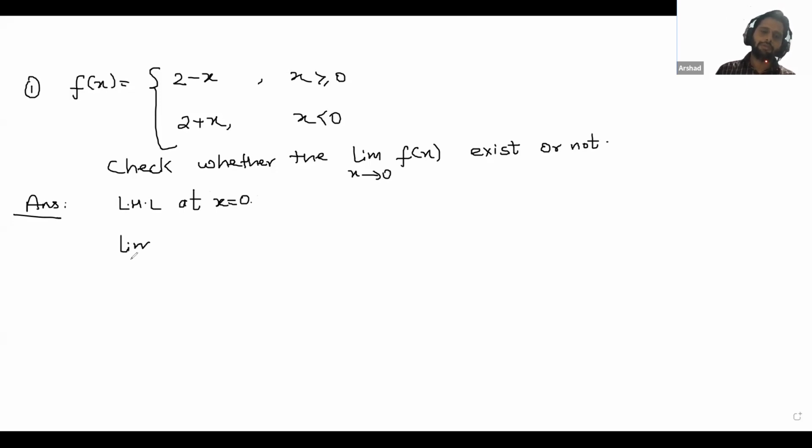So this is the limit as x tends to 0 minus of f(x). Now for this function, Noma, we have two values. When x is greater than or equal to 0, the value is 2 minus x. And when x is less than 0, we have the value 2 plus x. So for this LHL, Noma, can you tell me which value we will choose, the first or the second?